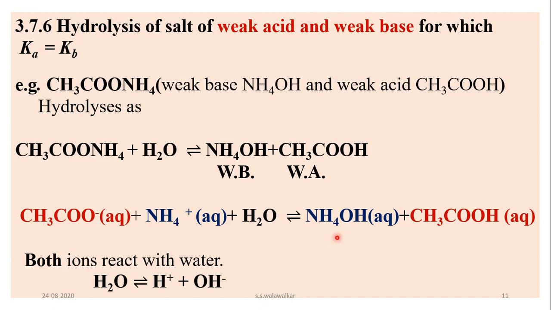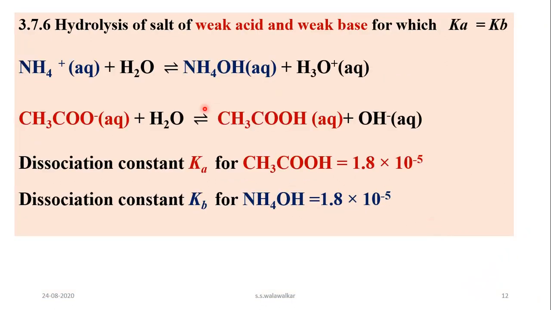And in this hydrolysis reaction, both the acetate ion as well as the ammonium ion react with the hydrogen ion and OH ion of water and produce NH4OH and acetic acid. Both are weak, therefore they dissociate only to a little extent. And here the NH4 ion reacts with OH ion and produces NH4OH and hydronium ion, and the acetate ion reacts with the hydrogen ion and produces undissociated molecules of acetic acid and OH ion.